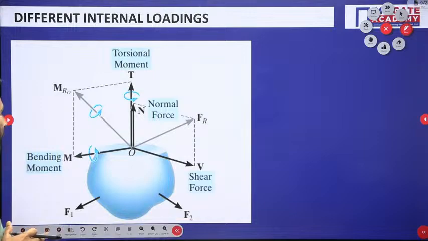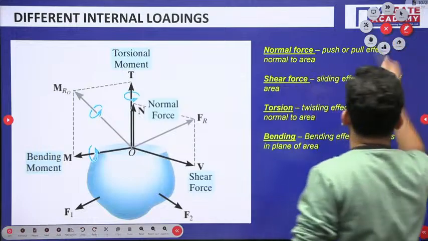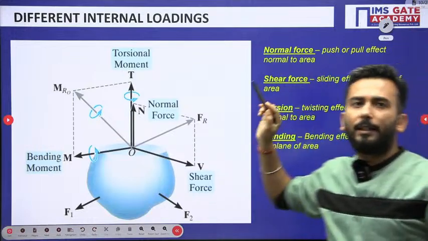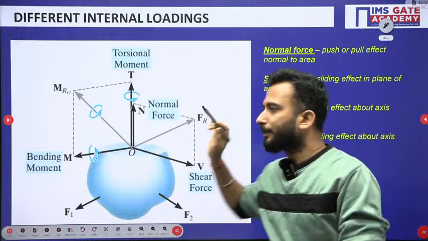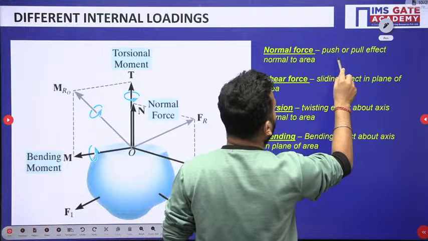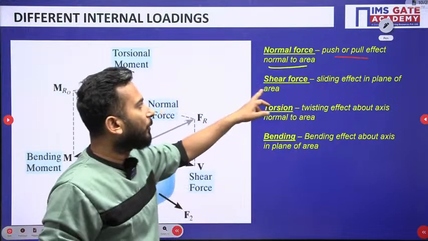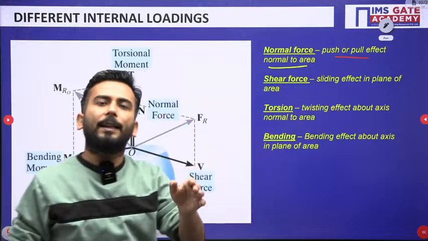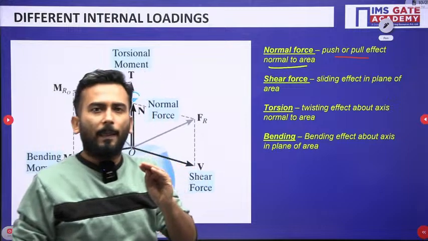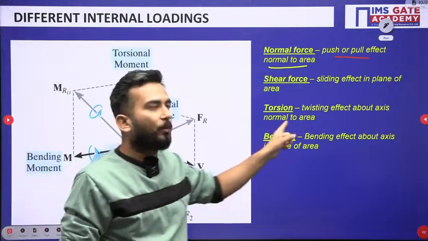So, if I talk about the 4 different types of internal loadings that we study, what is the normal force? Clearly you have to remember only this: the push or pull effect normal to the area. What is shear force? The force which is acting in the plane of the area. What is torsion? Twisting effect. But about which axis? About the axis which is lying normal to the area.